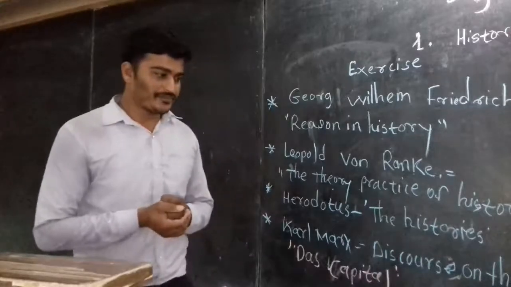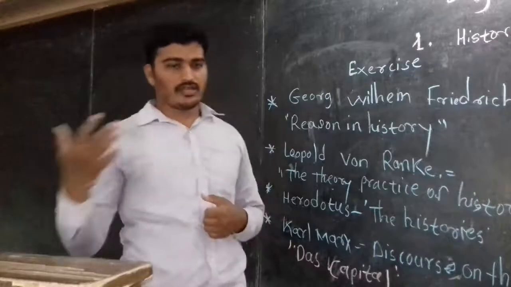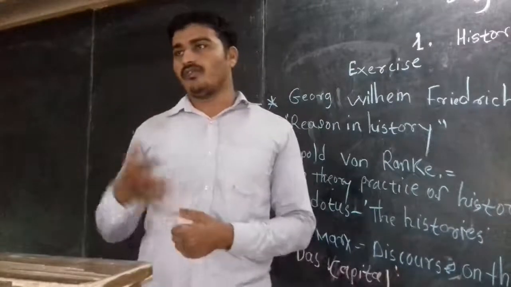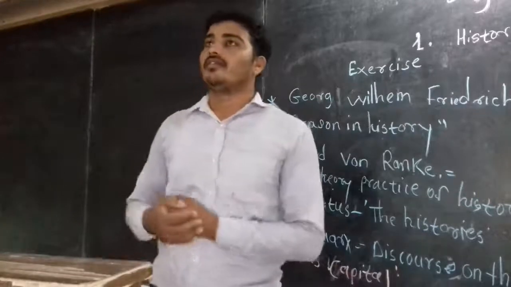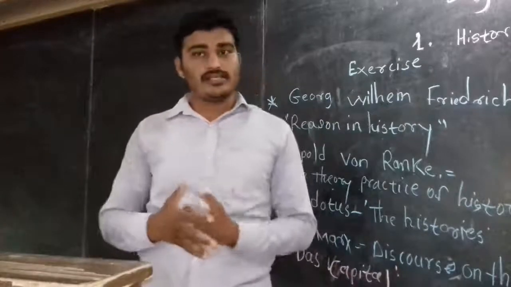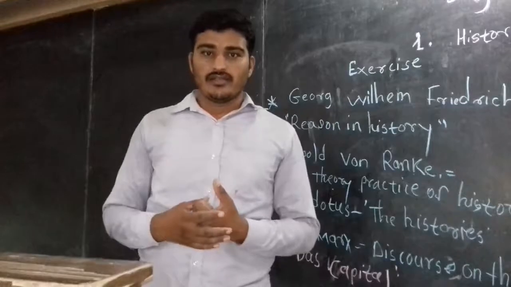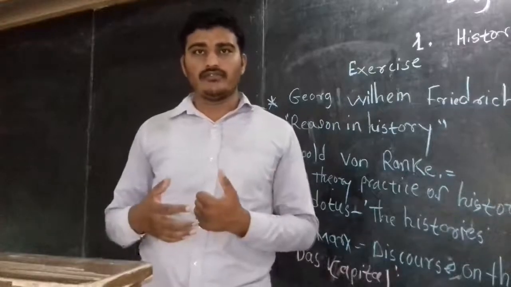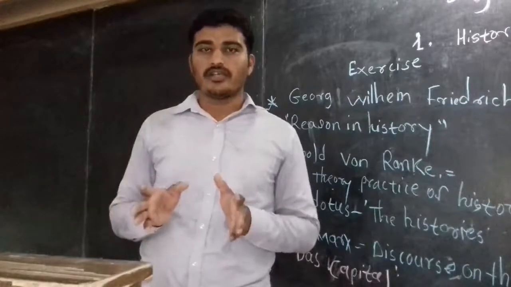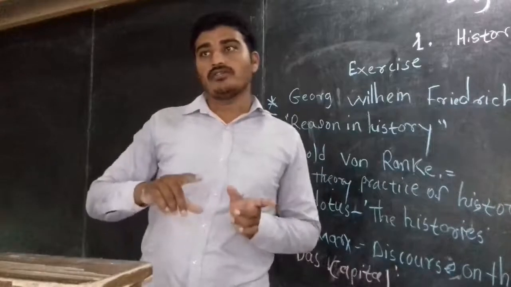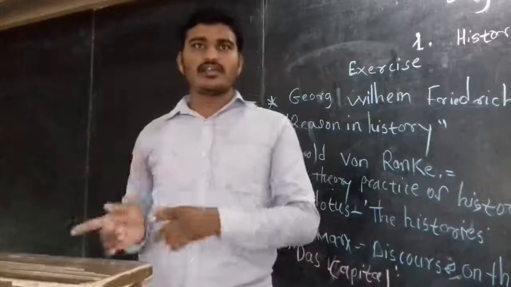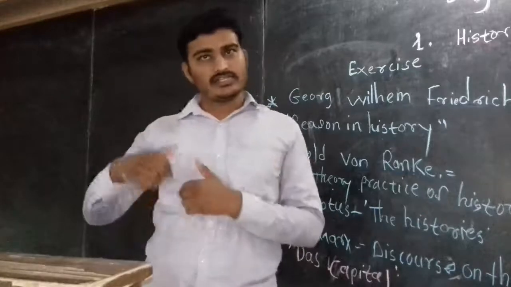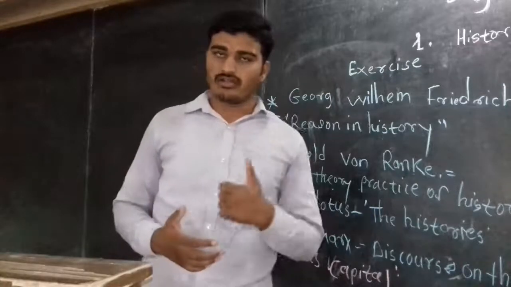Suppose a historian gets a document from a museum or an archaeological site. The next step is to examine the document very carefully, and examine its reliability, whether it is a real document or a fake.